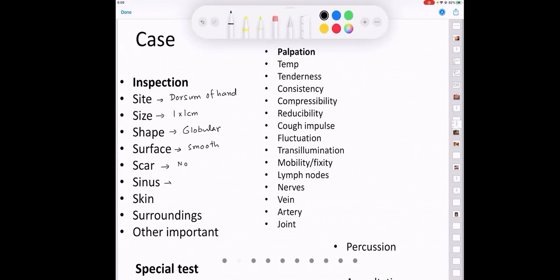No. Sinus. No. Skin. Normal. Surroundings and other important things. Normal. No findings. Temperature not raised. Tenderness no. Consistency is soft. Some cases can be firm.